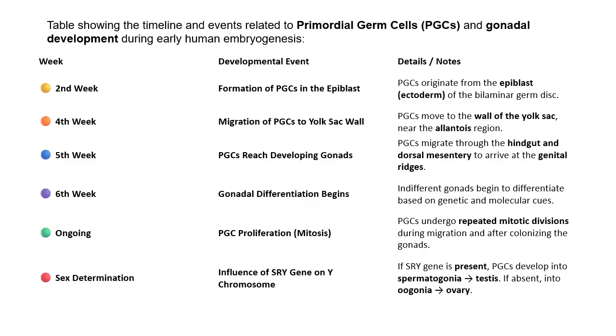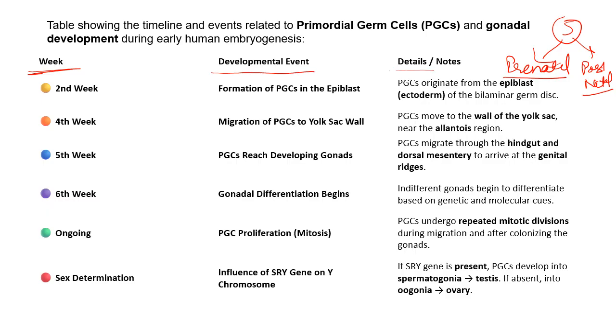Moving further, if we look at the time period, we can divide spermatogenesis into two parts: the prenatal part, natal meaning birth, so before birth, and the postnatal part, after birth. This is the prenatal duration and the developmental events. During the second week, you can see the formation of primordial germ cells in the epiblast, and there is a layer called the hypoblast. From the epiblast, the formation of PGC begins.